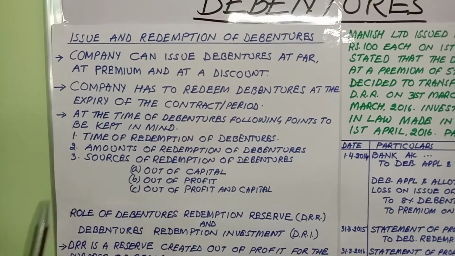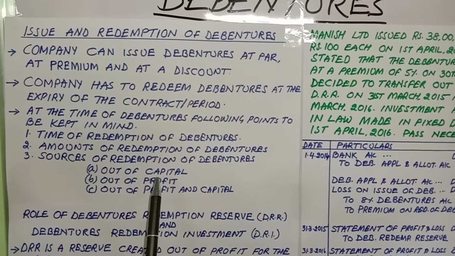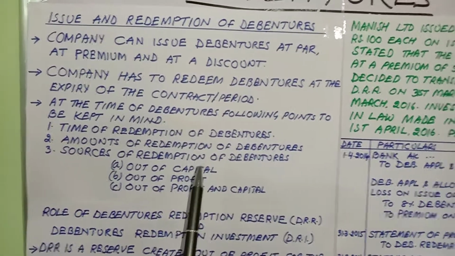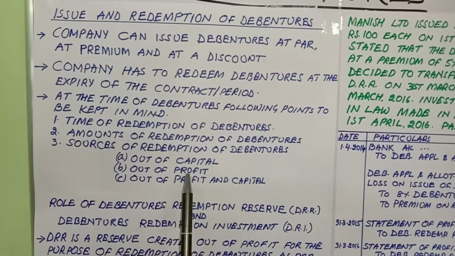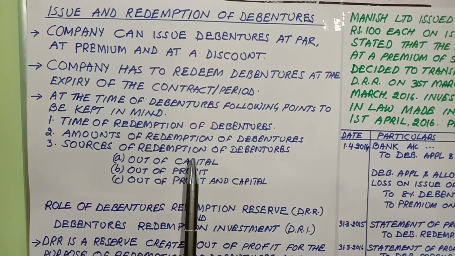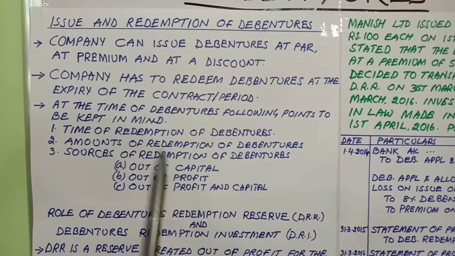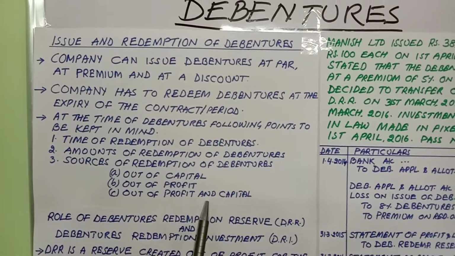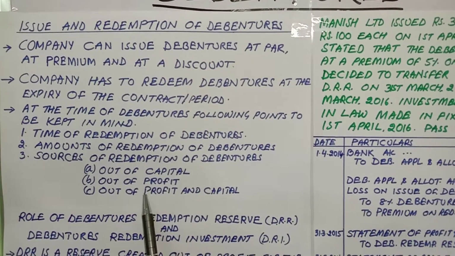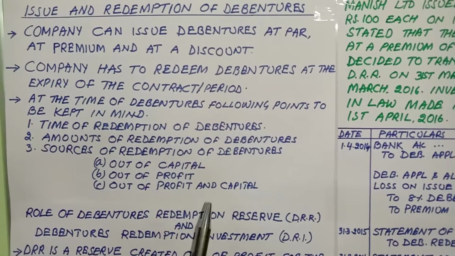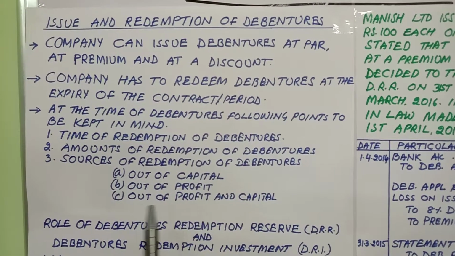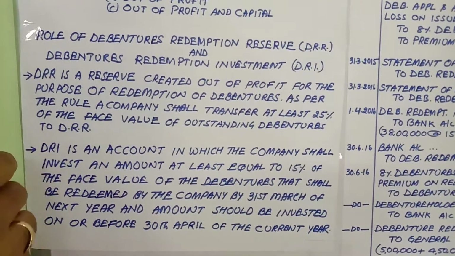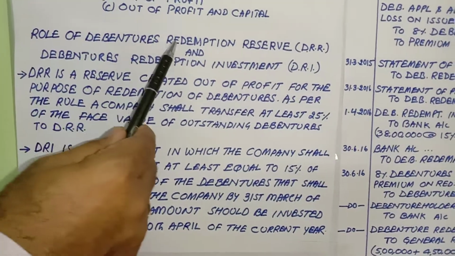Now the entire debenture money cannot be paid back through capital, so this option is there but it is not 100% utilized. At the same time we don't get that much profit to repay the debentures completely from profit also. So therefore the third option is there, out of profit as well as capital. So you can see out of profit and capital. So there can be a combination of these, or there can be only one of these. For that we should check what is the role of debenture redemption reserve.